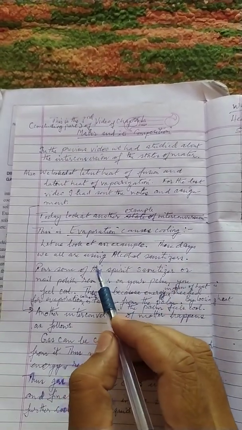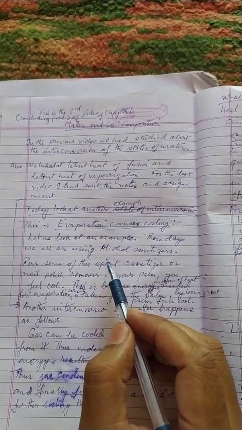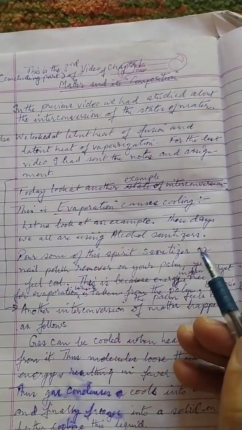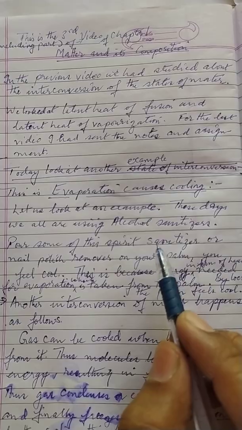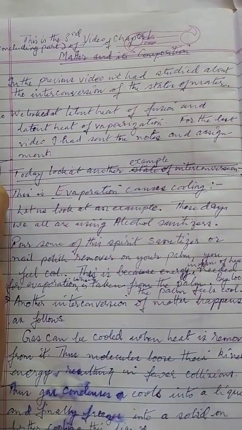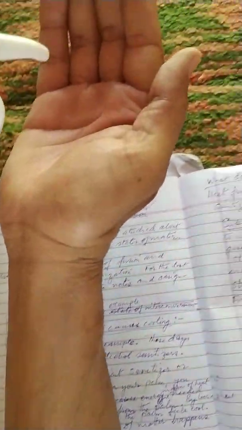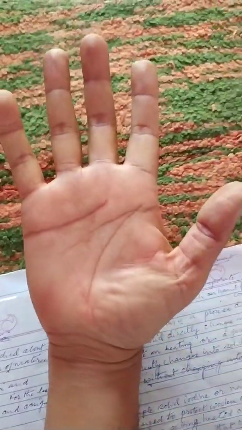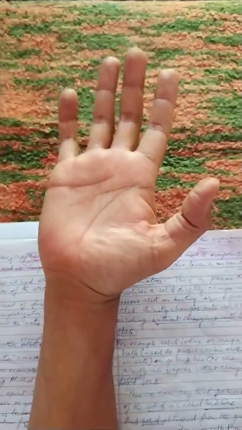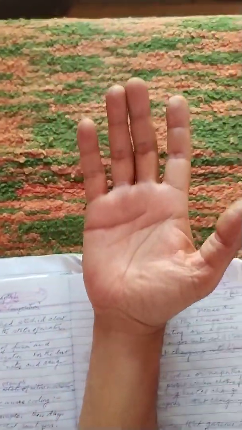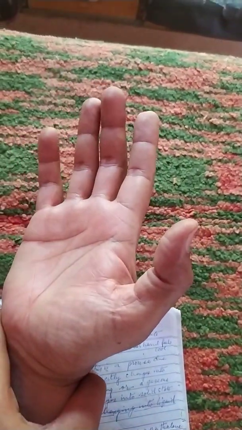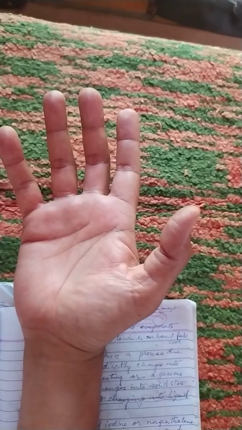These days, due to COVID-19, we are all using alcohol sanitizer or spirit sanitizers, and when we pour some of the spirit sanitizer into the palms of our hands, after some time we feel that our palm is getting cool.